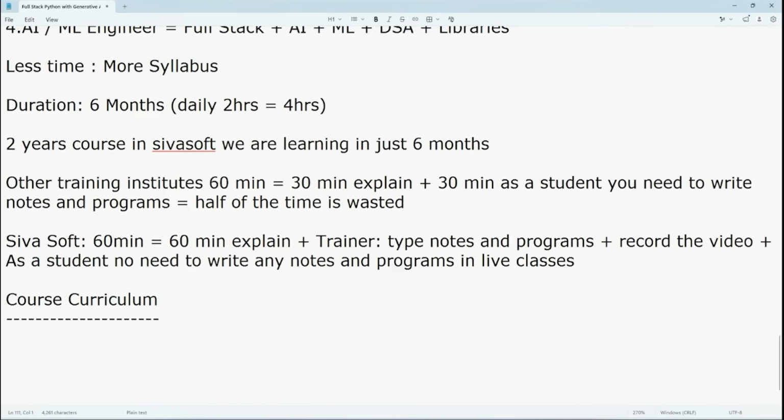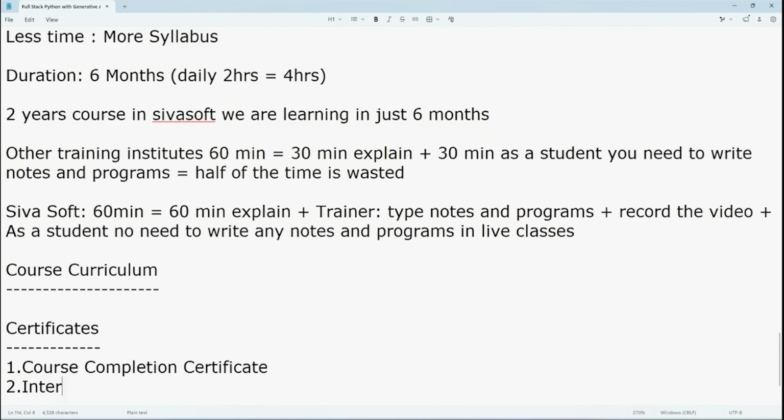So after completing this course, you are going to get 2 certificates. First one is course completion certificate, and the second one is internship certificate. So what is the usage of this internship certificate? It's very simple, and also these certificates are free, but you are going to get a soft copy. We will share through WhatsApp or to your email ID.